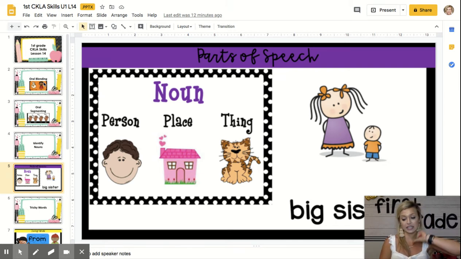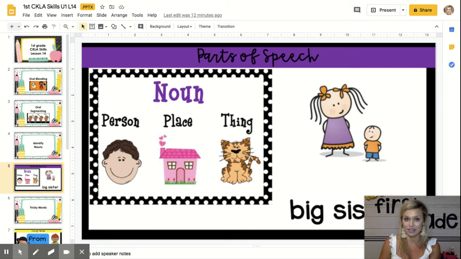Take a look at these phrases. I'm going to ask you not only which word is the noun, but is it at the beginning or at the end of that phrase? Get ready. Grandfather reads. What is the noun? Grandfather. Awesome work. Now, is grandfather at the beginning of the sentence or at the end of the sentence? The noun is at the beginning of the sentence, isn't it? Let's do another one. Get ready. Good student.